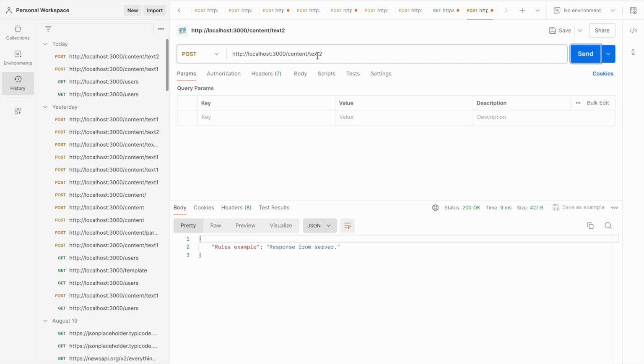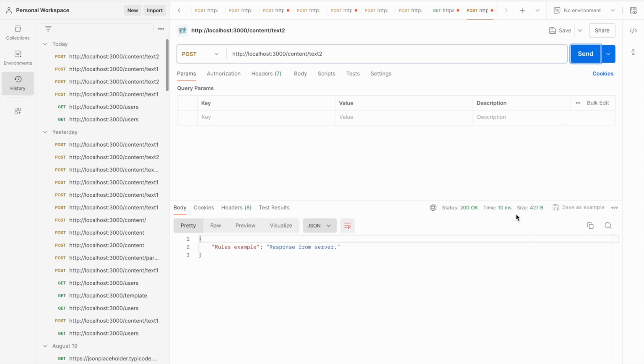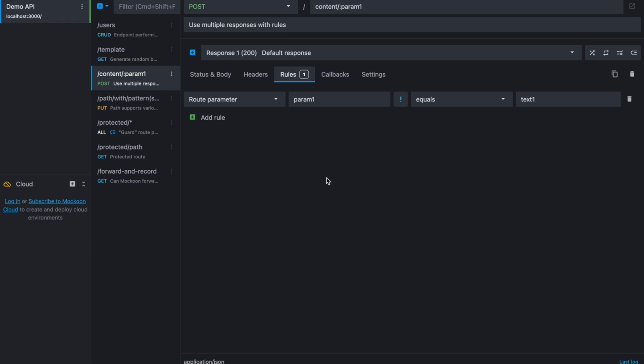When param1 was equal to text1, we get a response which says that the page was not found, which is this one again. And when param1 is equal to text2, then I get a 200 response, which is a successful response. All because I set up this rule here. Again, this is just faking, but it is very easy to set up and very easy to test, so that initially you will get a quicker understanding.